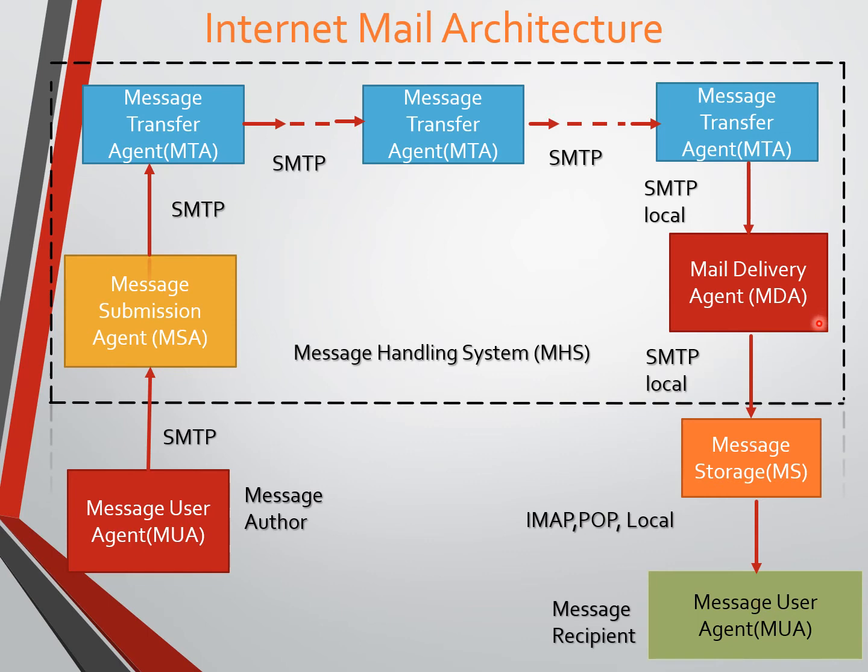Then it will deliver to the message delivery agent. From the message delivery agent, it will deliver the message to the message storage. Then it will finally hand over to the message user agent. It's an understanding of the complete internet mail architecture, how the message will be delivered from the user agent, sender, to the user agent, the recipient.